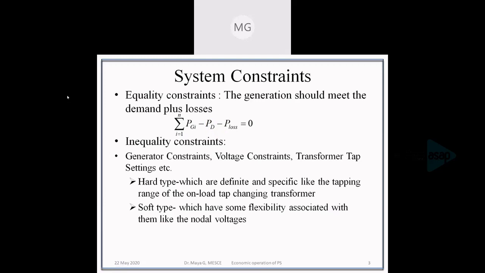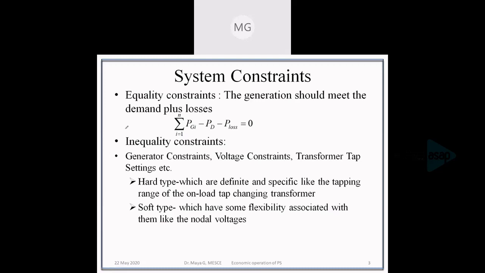Inequality constraints are also there in our power system. For example, the generation constraints: a generator has a maximum and minimum limit which it can generate, as well as a maximum and minimum limit of voltage which is permissible in the system.